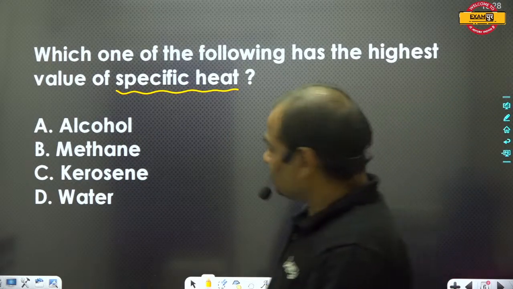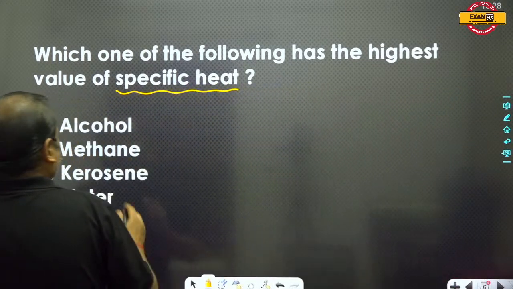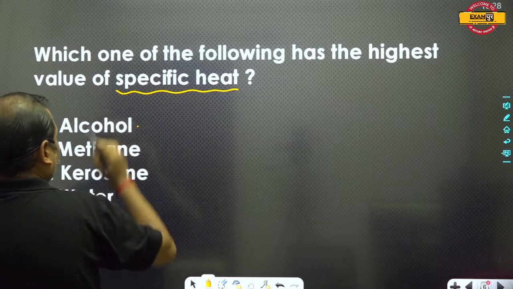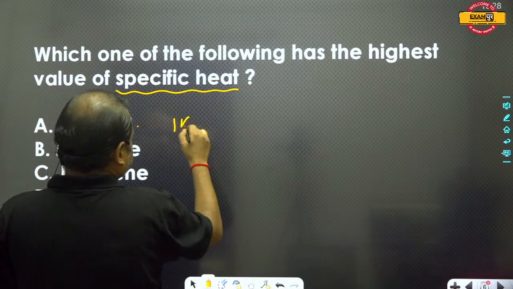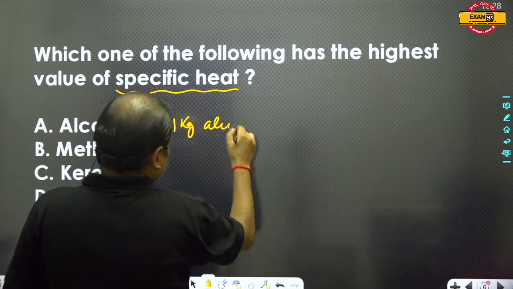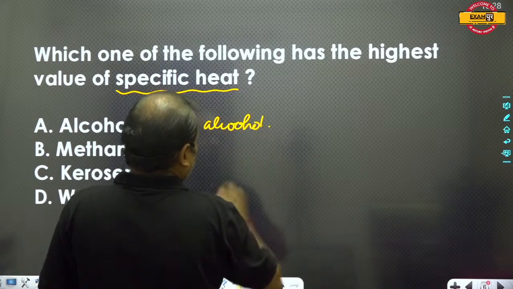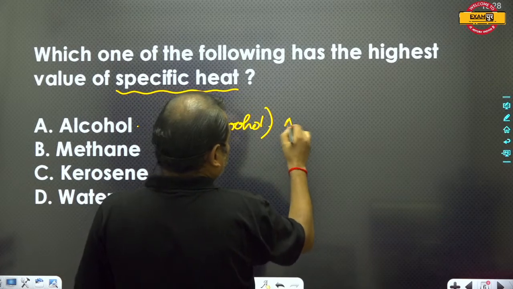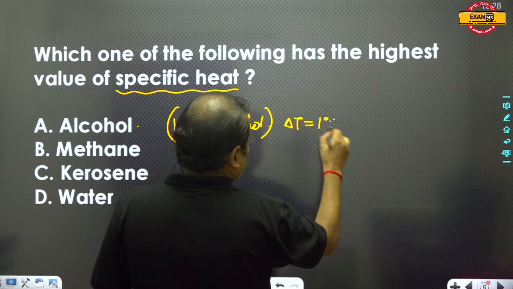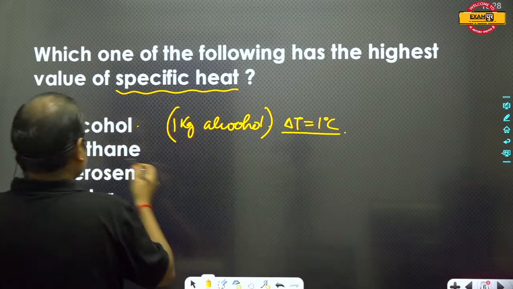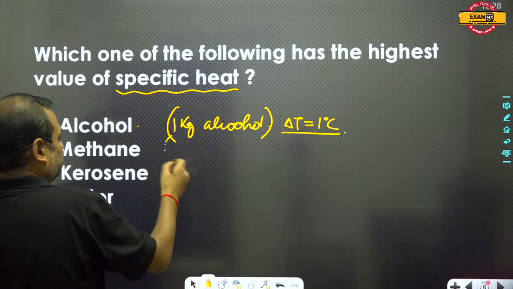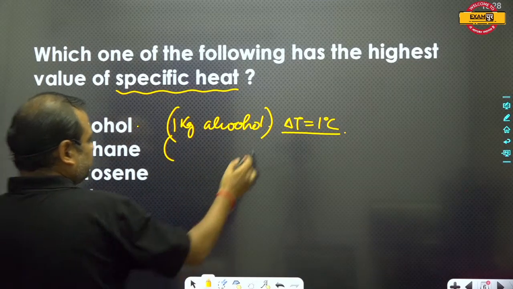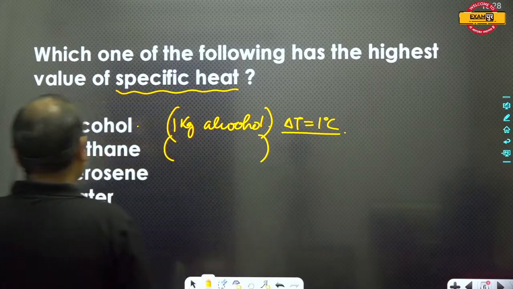If we talk about the specific heat of alcohol, it means the temperature of 1 kg of alcohol has to be raised by 1 degree Celsius. Similarly, for methane, the temperature of 1 kilogram of methane gas has to be raised by 1 degree Celsius.